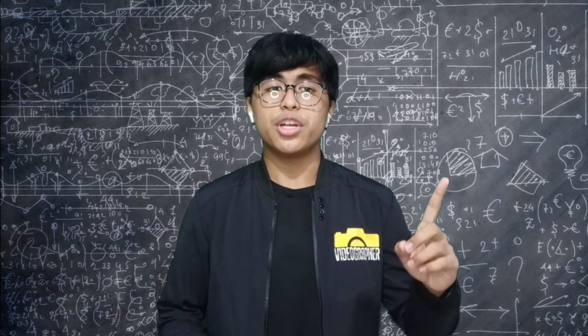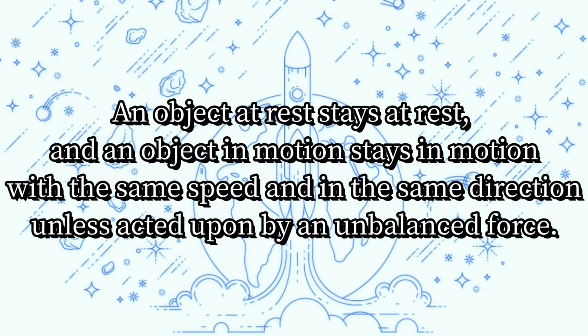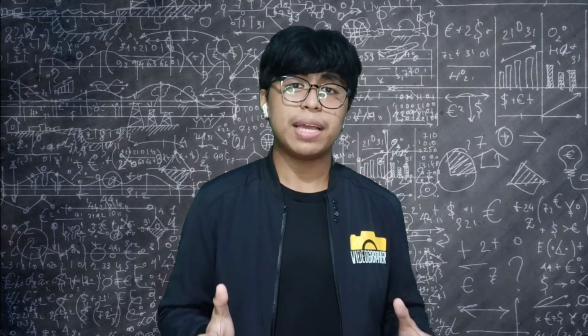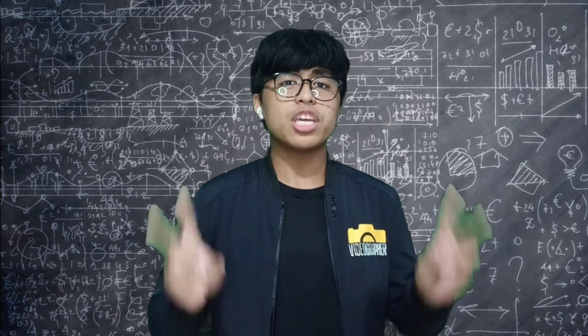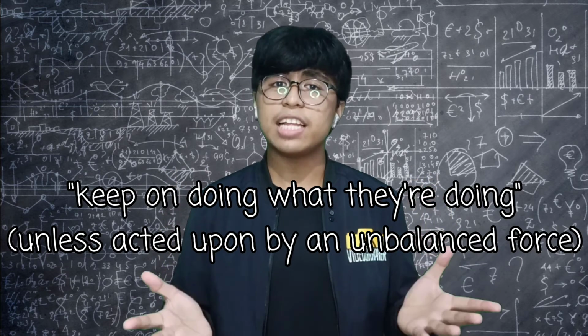The first law of motion, or the law of inertia, is often stated as: an object at rest stays at rest, and an object in motion stays in motion with the same speed and in the same direction, unless acted upon by an unbalanced force. The behavior of all objects can be described by saying that objects tend to keep on doing what they are doing, unless acted upon by an unbalanced force.